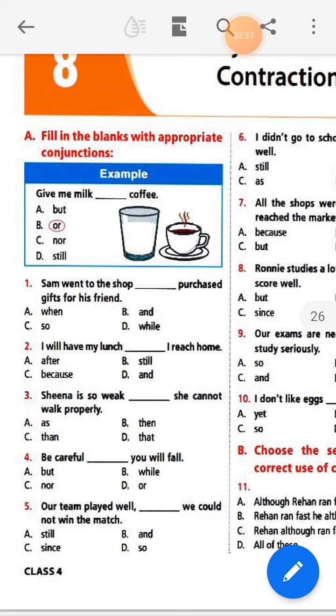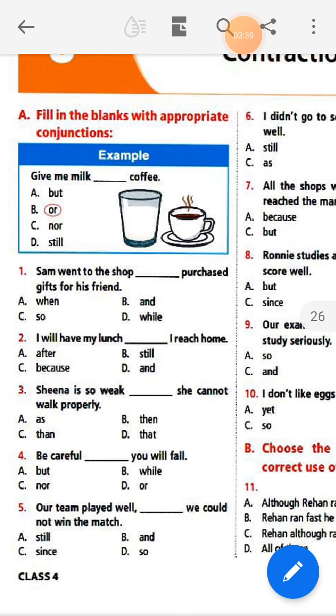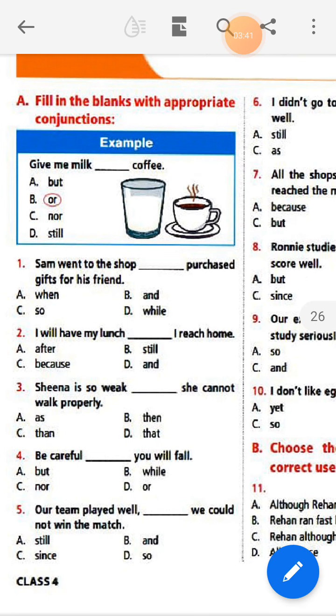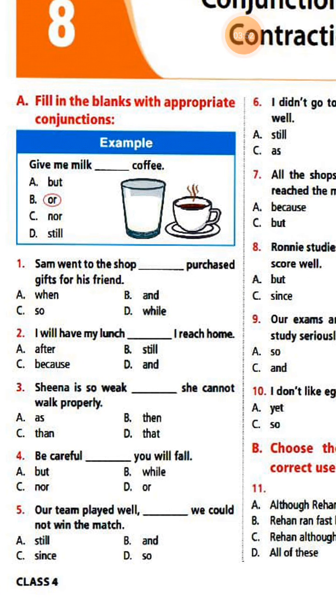Okay, so let me start to solve the questions. Sam went to the shop dash purchased gifts for his friend.